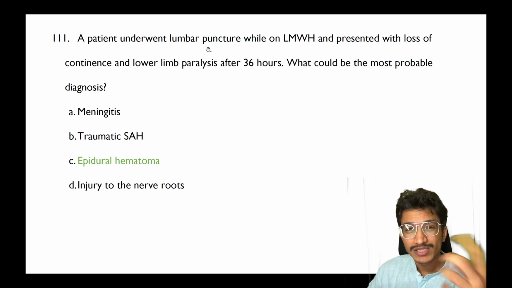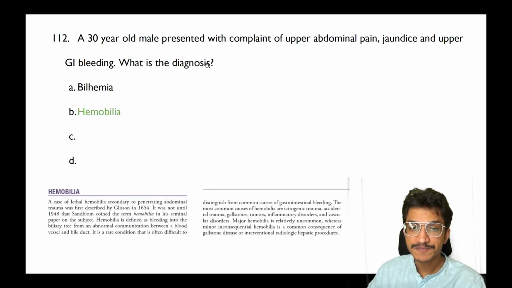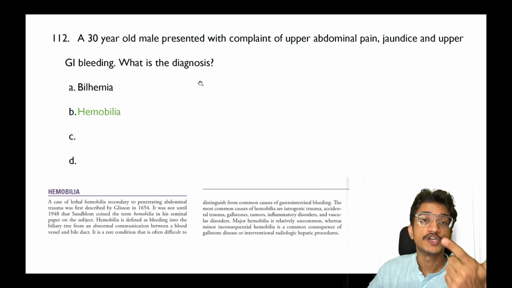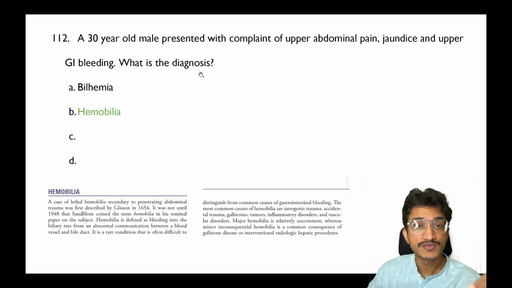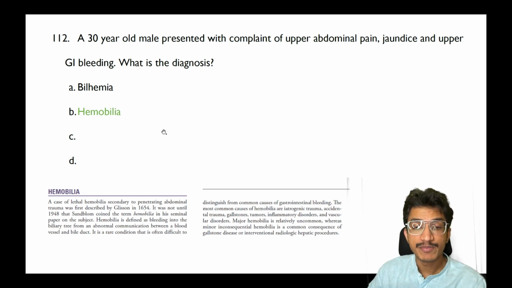So it is a very logical and clinical acumen based question, so I don't have a reference for this. Moving on to next, a patient with upper abdominal pain, jaundice and GI bleeding. According to the options given, the most probable answer is hemobilia, not bilhaemia. So the answer here is hemobilia.